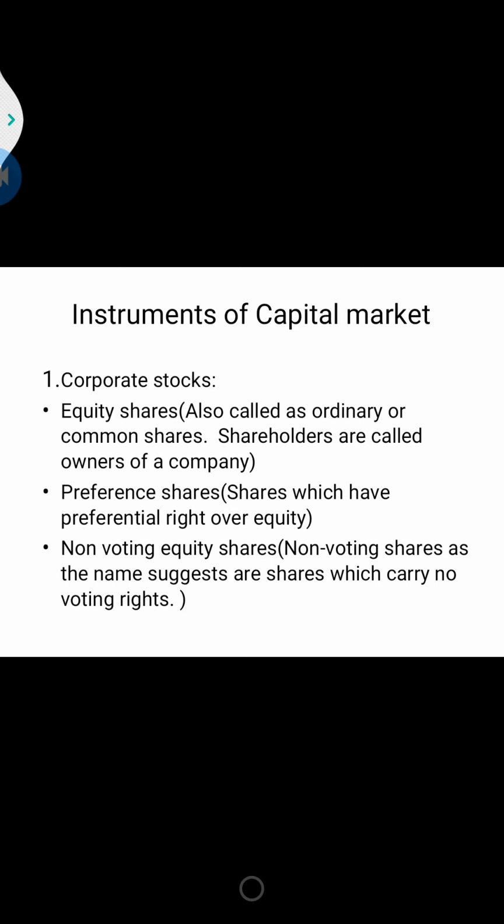Non-cumulative, all these common things we know. Then there are participating and non-participating, convertible and non-convertible, and redeemable and irredeemable preference shares. All these relate to your preference shares.